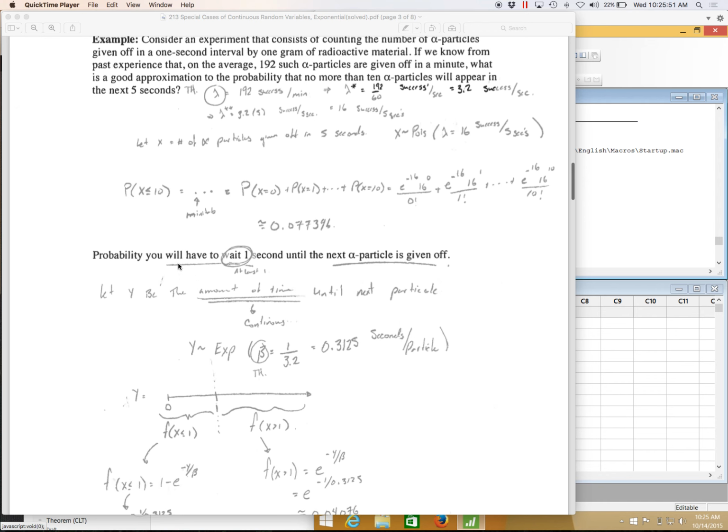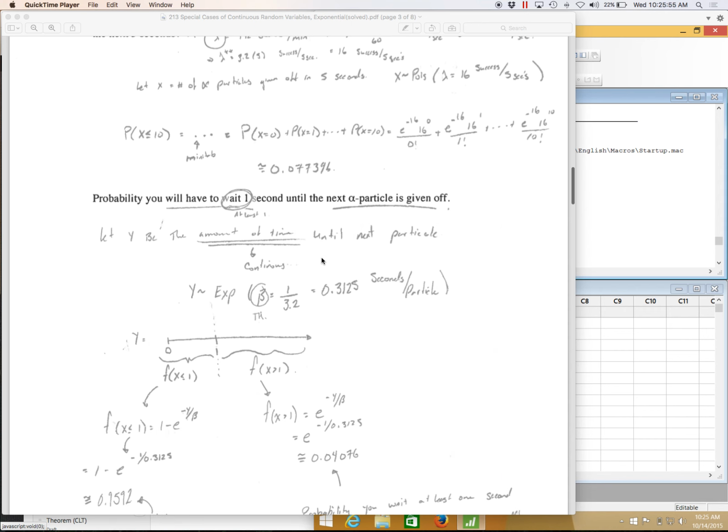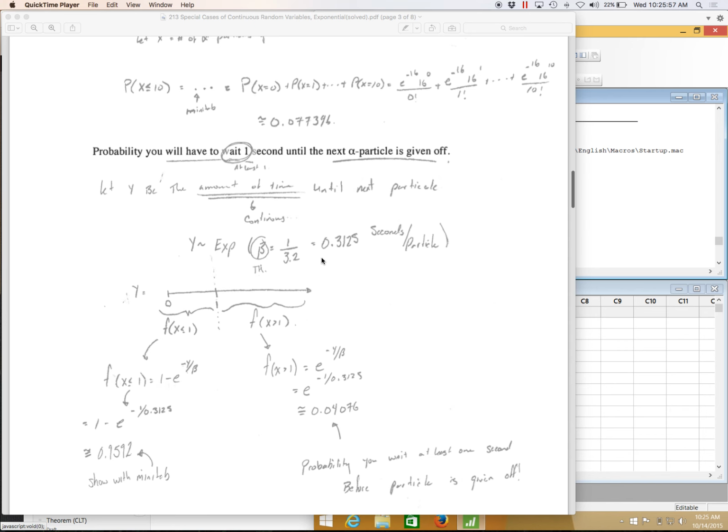So in this case, what's the probability you have to wait 1 second until the next alpha particle? Well, 1 second is a little bit ambiguous. Really, you can't ever be exactly 1 second. What you probably mean when you say wait 1 second is 1 second or more, or at least 1 second or at most 1 second.